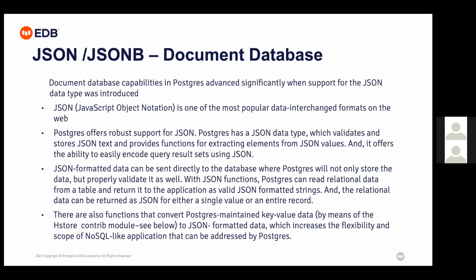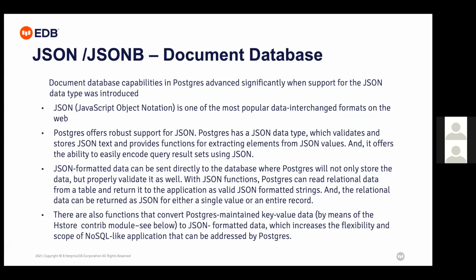First of all, we'll discuss JSON or JSONB, with some examples I'm showing you, and then we'll discuss the hstore key-value type. JSONB is a document database. A document database is nothing but text-type data, and JSON, JavaScript Object Notation, is one of the most popular data interchange formats on the web.